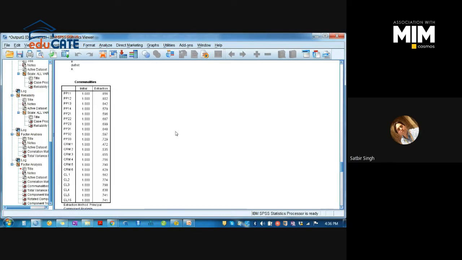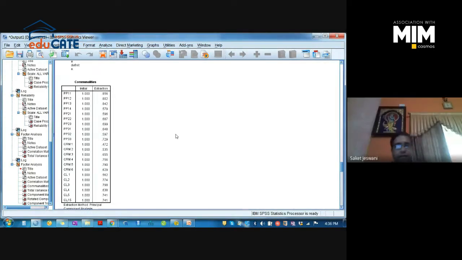Sir, the significance of extraction value, for example, 0.856 for PP11, does it mean that 85% of the data elements are usable for our analysis? No, not 85%. See, we have considered PP1 as 1.